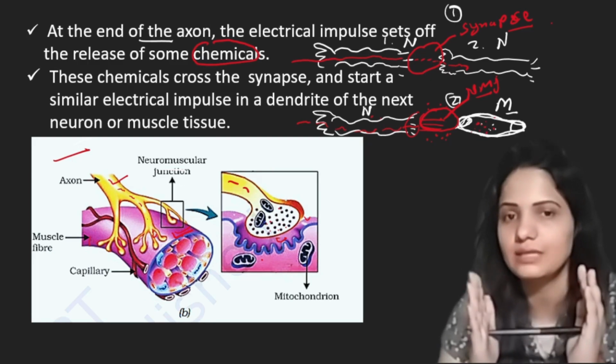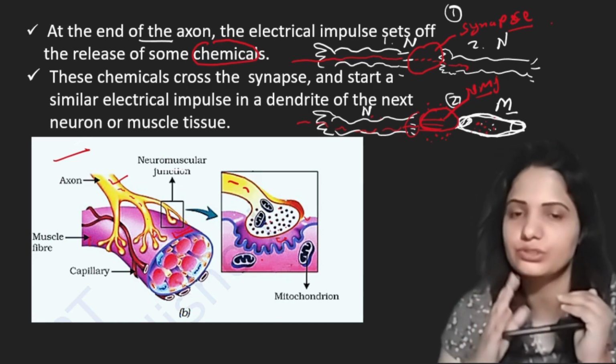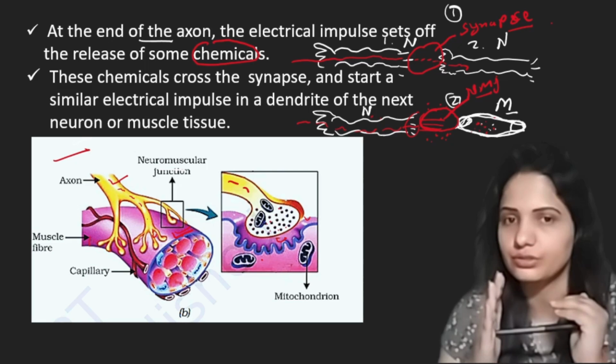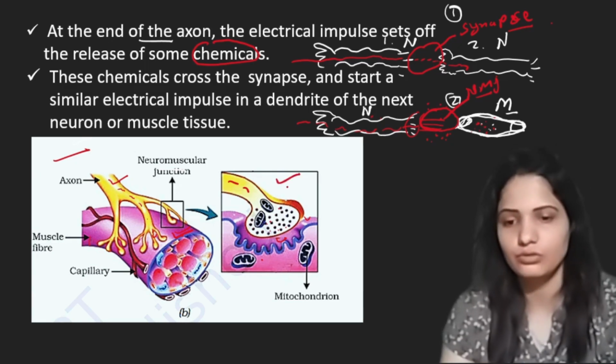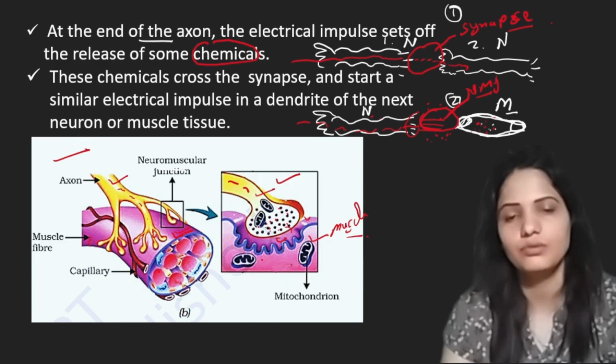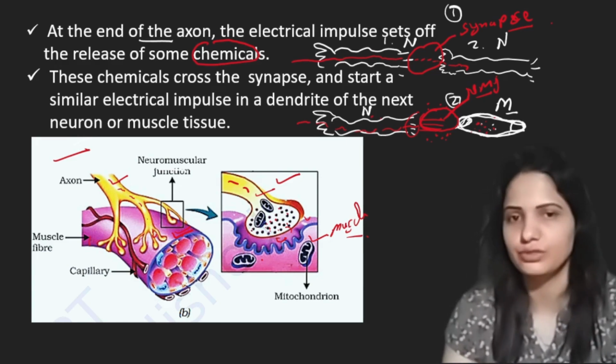This is the reason we say neuromuscular junction. You have to remember the definition of neuromuscular junction. What is neuromuscular junction and what is the function of neuromuscular junction? And here we have the closer view of neuromuscular junction. This is the end part of neuron and this is the muscle cell. These are chemicals which help in transmission of nerve impulse from neuron to muscle cell. This is all about neuromuscular junction.